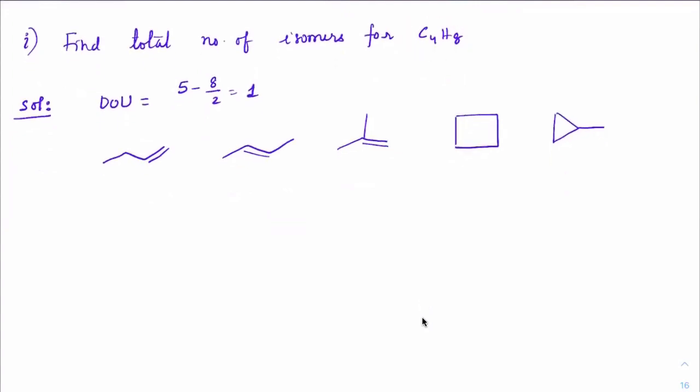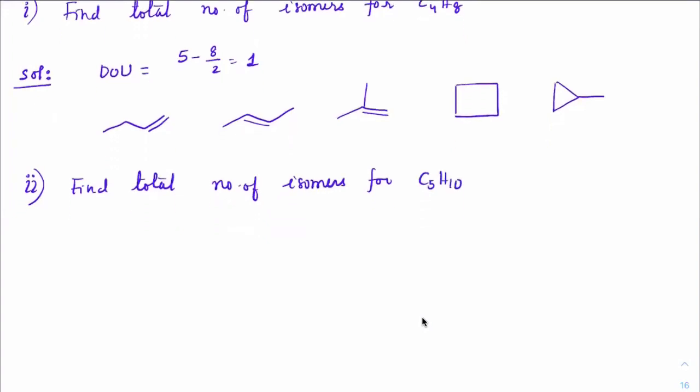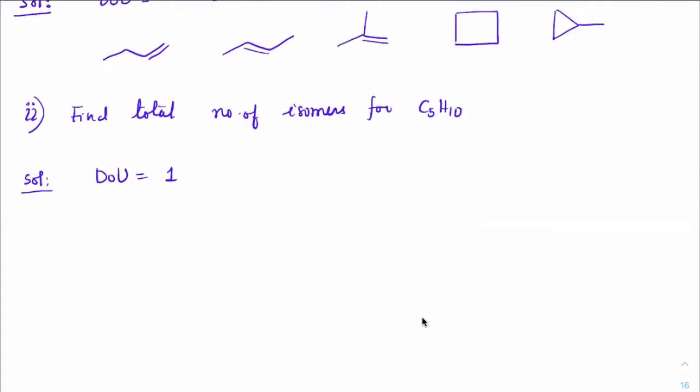This was a JEE advanced question, just to find out the number of isomers. Similarly, find the total number of isomers for C5H10. I'll help you with the DOU, the rest of the structures you have to do. So the degree of unsaturation is again 1. Try this, how many you can get. Those who are able to get that, good. Those who haven't, just check once again if you are getting the right numbers here.